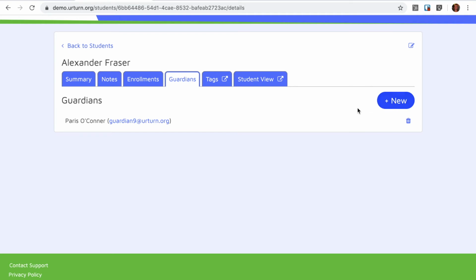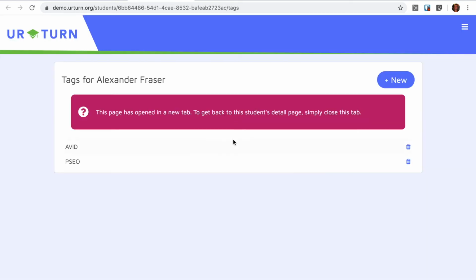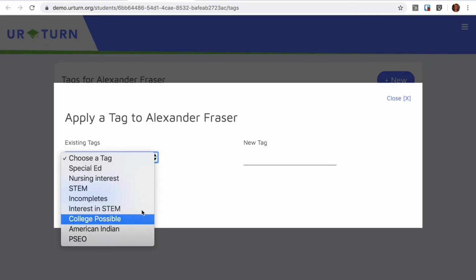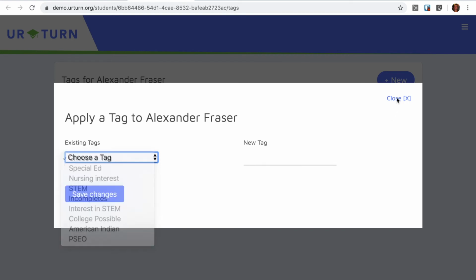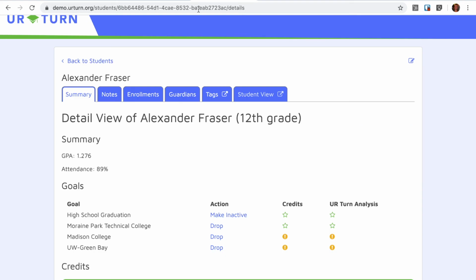New family members could be added here, for example, just a simple add of a new family member. Here are the tags. In this case, Alexander has been tagged as an avid student and also a post-secondary enrollment option student. More tags can be added by pulling from a list that the counselor has created. And again, that just helps the counselor sort the hundreds of students assigned to her.